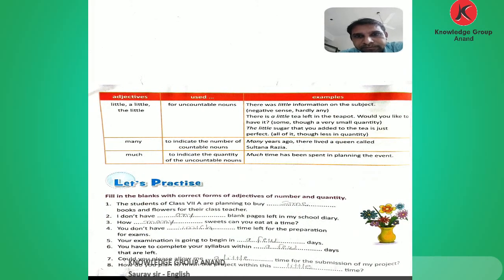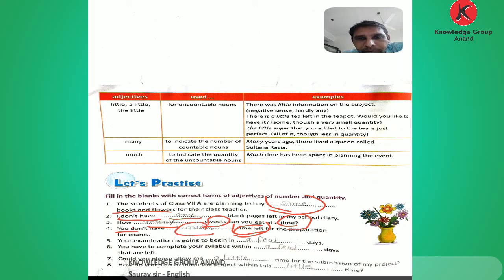Let's revise. See, in the first blank use what? Use some. Why? Because books and flowers are countable nouns. Here a negative sentence is given, so use any. Here a question with how, so use many, because sweets are countable. Here use time, an uncountable noun, but not more is given here, so much is used.